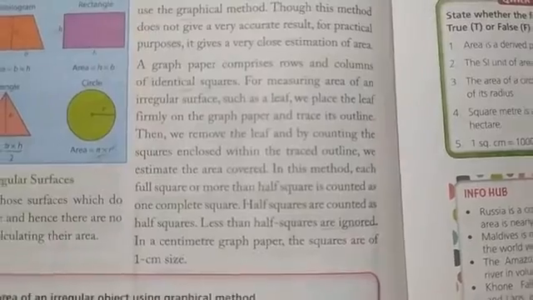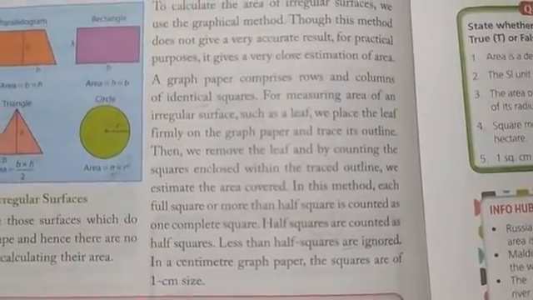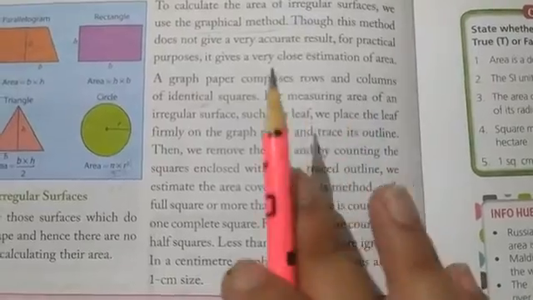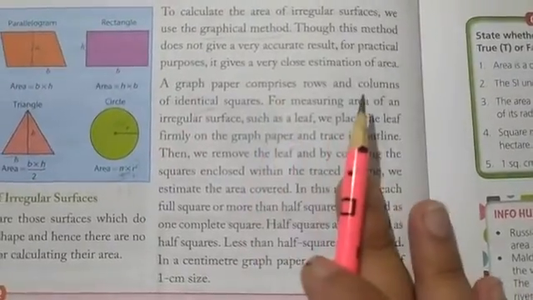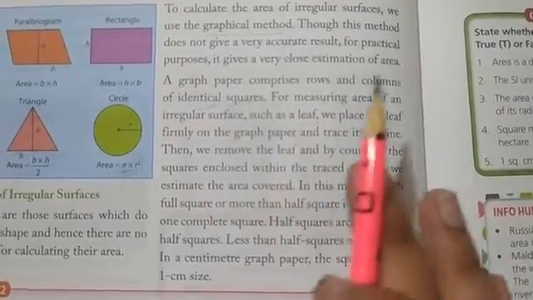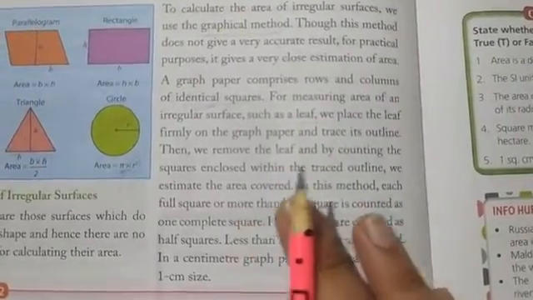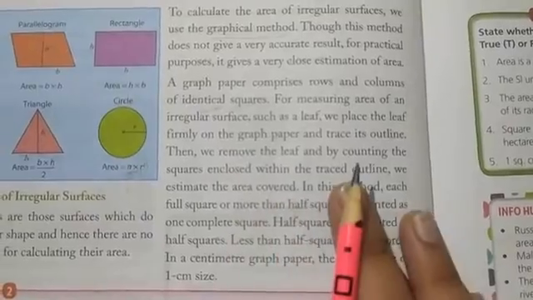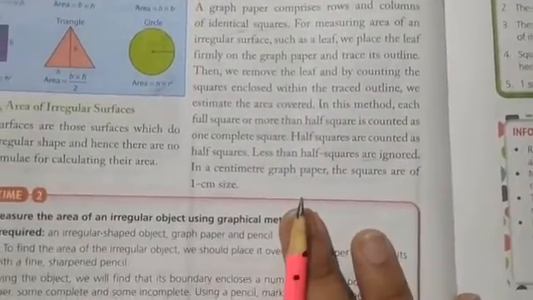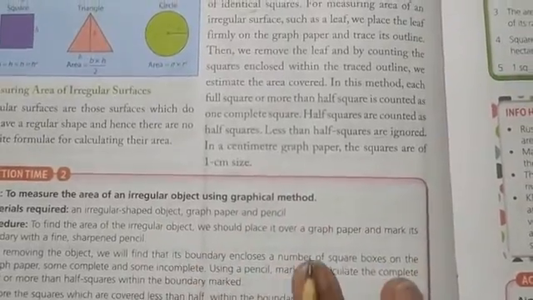A graph paper has number of identical squares which are made of rows and columns. This method is just an estimated method, or we can say that this method is used to get an estimation of area, because it does not give us a very accurate result. Now, what is the method? How we can find out the area of the irregular object?